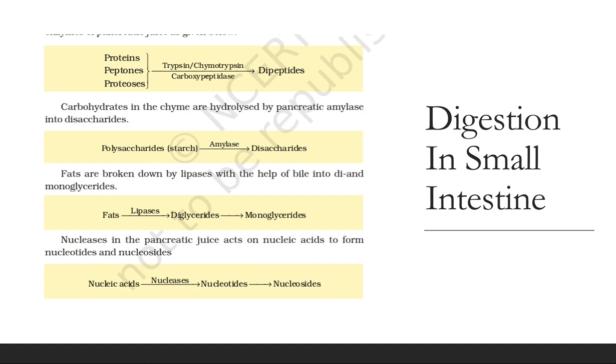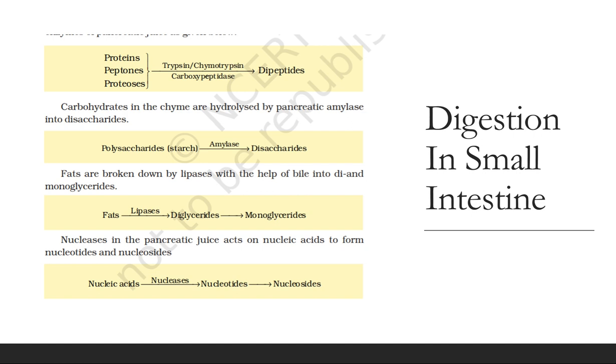So, today's topic: I'll take digestion of food in the stomach in brief, and then digestion of food in the small intestine. As you have done earlier, in the stomach, gastric glands are present, and neck cells are secreting mucus. Mucus and bicarbonates present in the gastric juice play an important role in lubrication and protection of the mucosal epithelium from the highly concentrated hydrochloric acid. Its pH is 1.8, so it protects the mucosal wall from the acid.